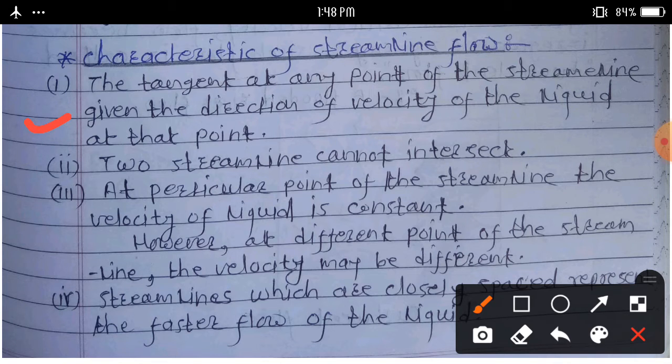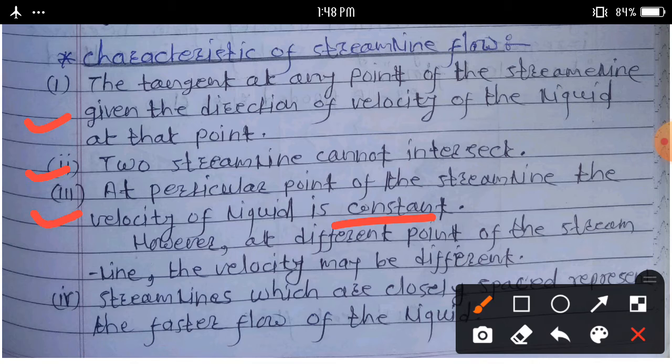Second characteristic: two streamlines cannot intersect. Third characteristic: at a particular point of the streamline the velocity of liquid is constant.